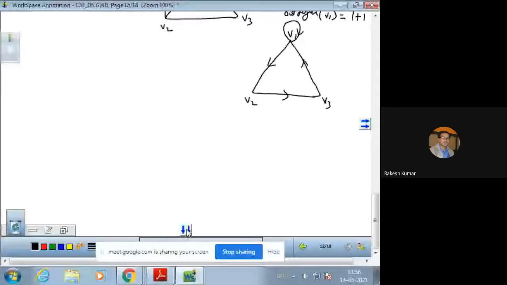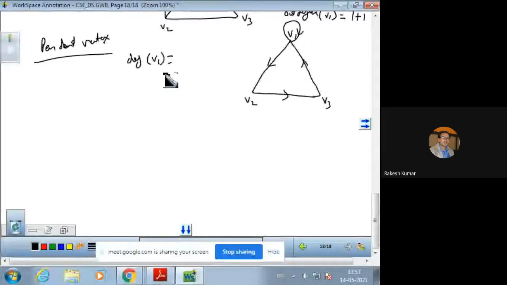Now we have the isolated vertex, which has already been told to you, whose degree is 0. Next we have a pendant vertex. This is a type of vertex. A vertex is said to be a pendant vertex if there is only one edge incident on it.